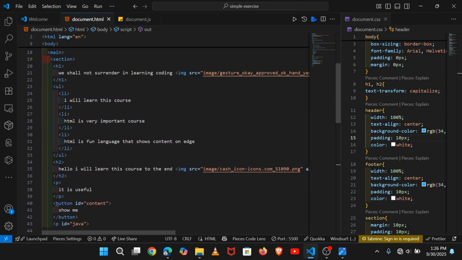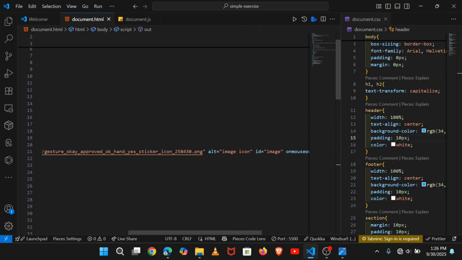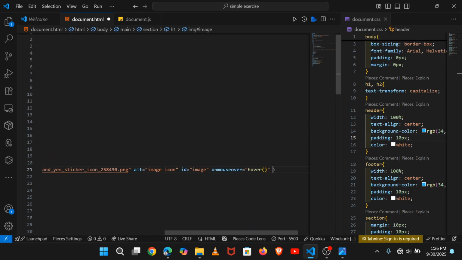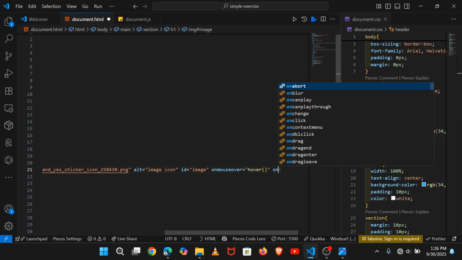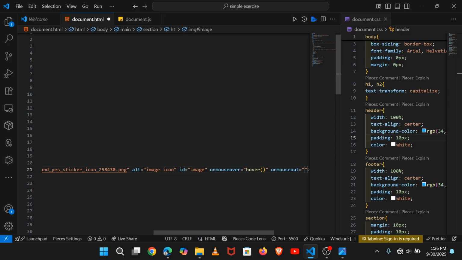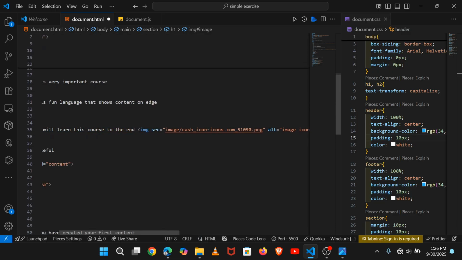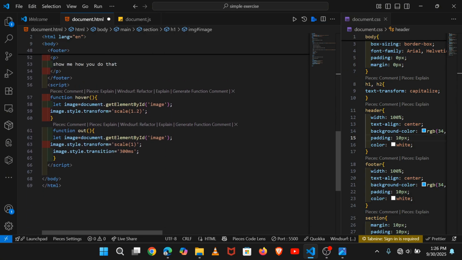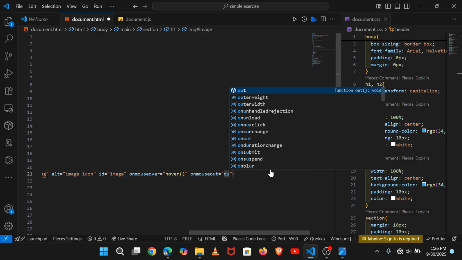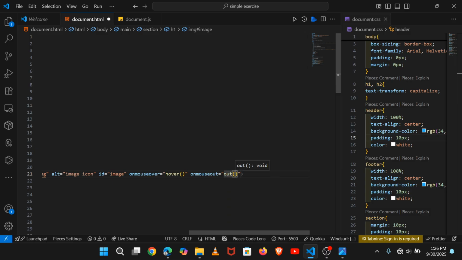The function that we'll be using is to take this here on mouse over, and then we take on mouse out, and we take that simple out function.